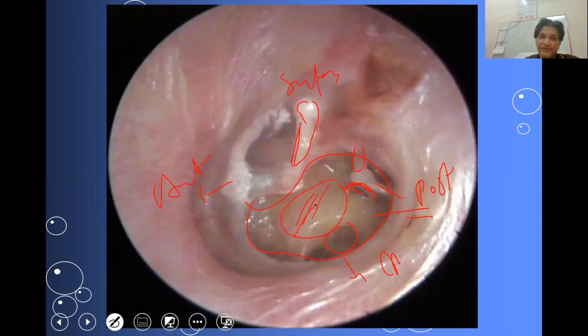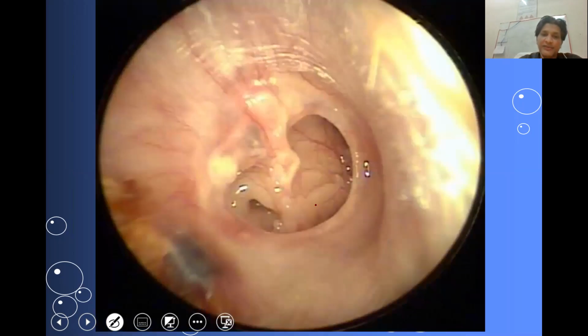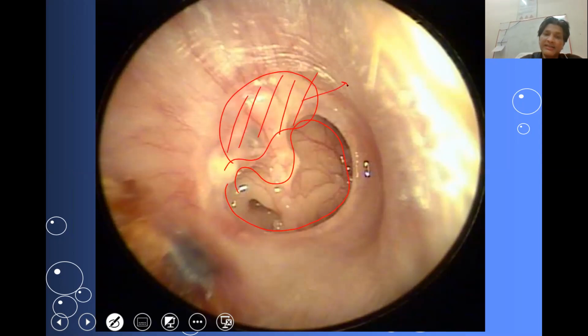Again, these two are safe perforations. You can easily see, it seems to be a large perforation, but the ear is well ventilated, and it is the ventilation which makes the ear a discharging or non-discharging ear. So every perforation also ventilates the ear. If the ear has a tympanic membrane perforation, it is not dependent on the eustachian tube to ventilate it. So a perforation is also a protective mechanism to a certain extent, and you can see a healthy pars flaccida or attic region, and the ear is well ventilated. This is a round window niche.